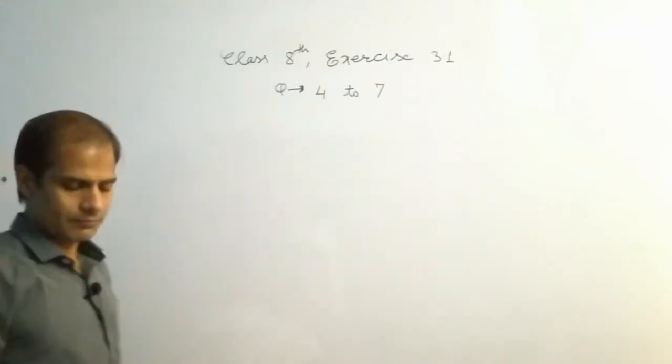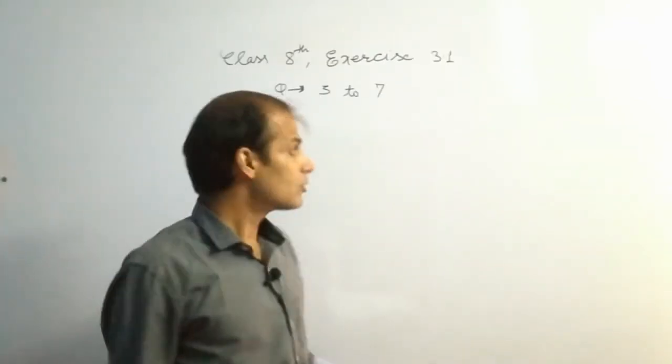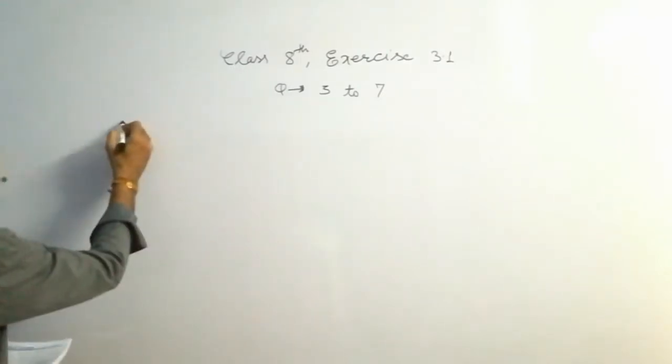Welcome students. In this video we will solve question number 3, 4, 5 and 6 of exercise 3.1, and this exercise is all about quadrilaterals, and there are some properties regarding the angle sums of the quadrilaterals and other polygons like pentagon, hexagon, etc. So keep continuing. Be sincere, this exercise is very important. So we will take question number 3.